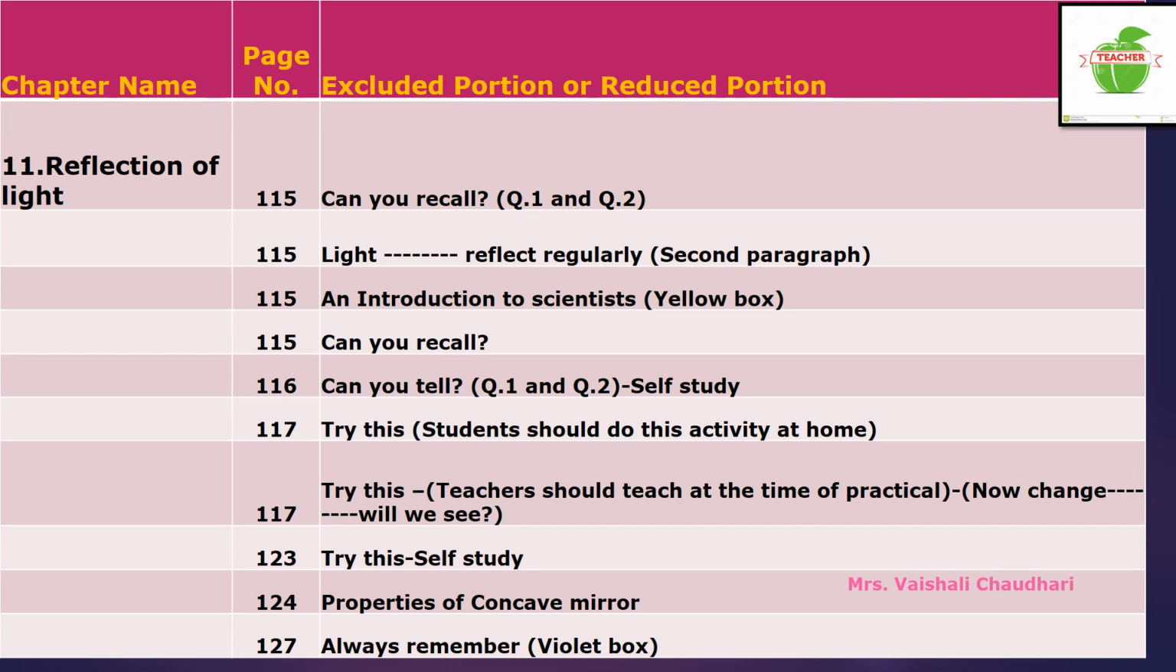Now on the same page number, one topic is there, children, an introduction to scientists. That is a yellow colored box. That box is excluded from your syllabus. Now on page number 115, can you recall, a question is there? That question is excluded from your syllabus.